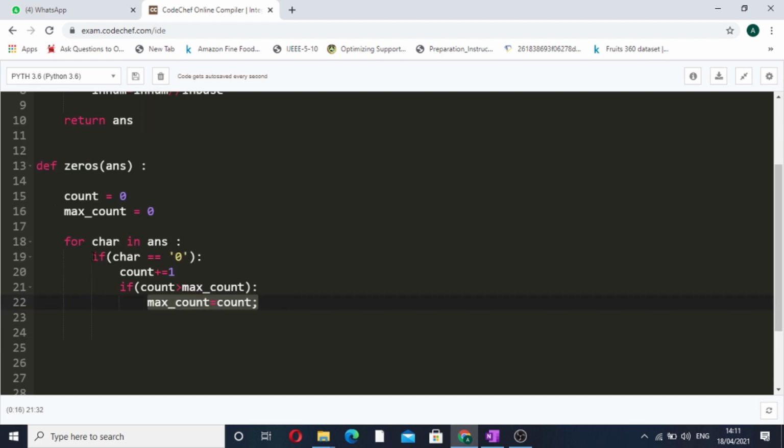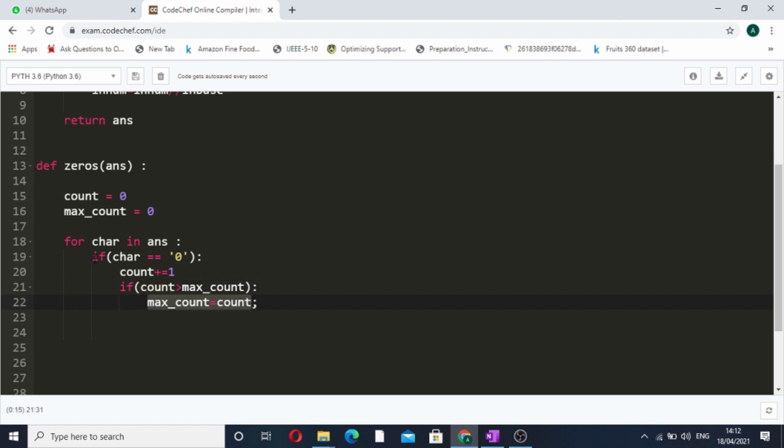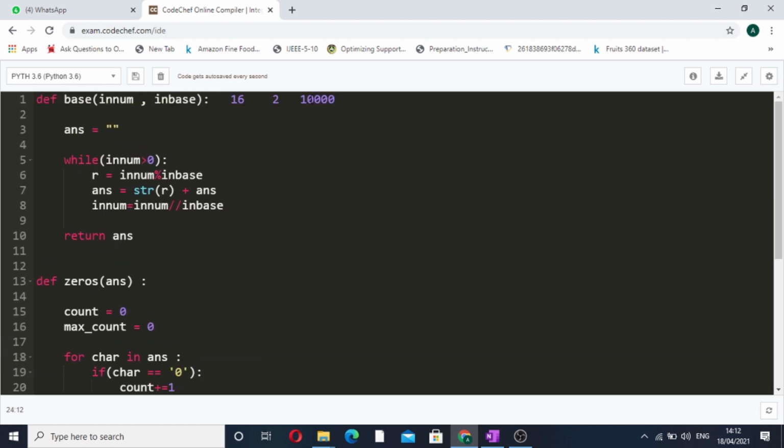So the role of this if condition is over: if our char was equal to 0, we have incremented our current count by 1, and then we have compared that count variable with our max count. So this is how our max count will be updated. Now this was the if condition when our current char was 0. Now else, that is when our current char is not 0. So see, in this question we have to find the length of the consecutive zeros.